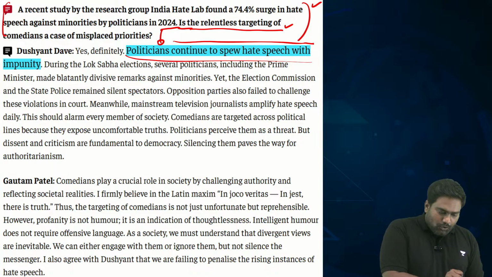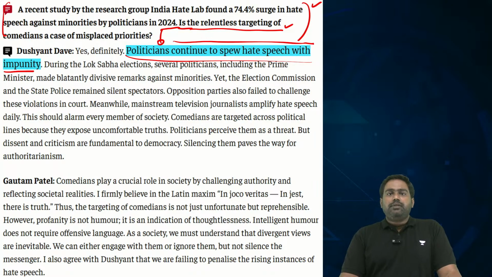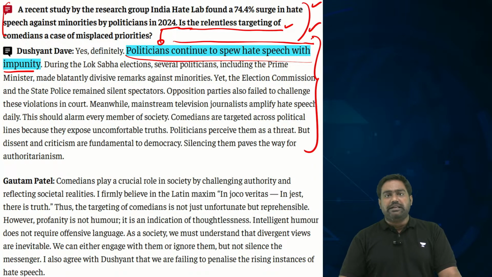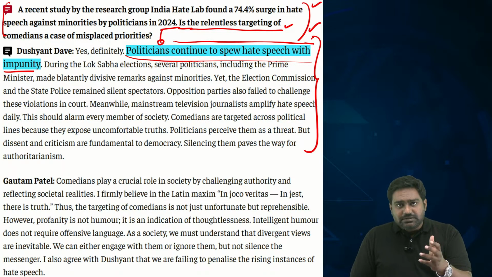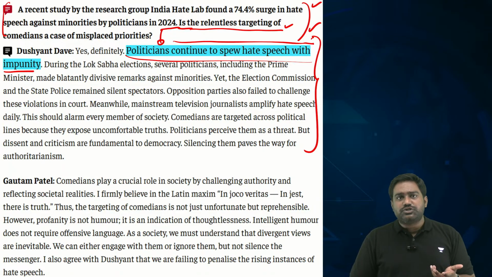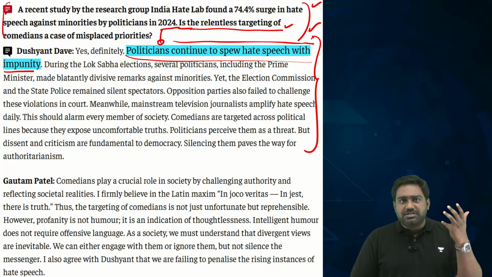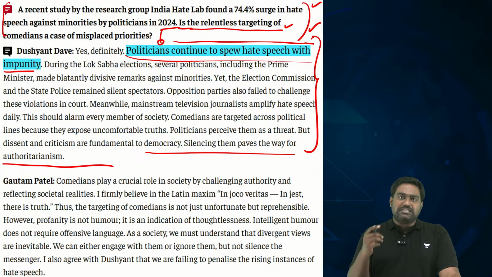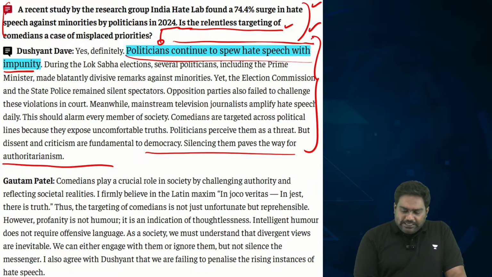Now, if you want to ban obscenity, what about our politicians and leaders who keep on delivering hate speech after hate speech? Isn't this a threat to public order? Isn't it dividing our society? We have many top politicians, leaders and political parties promoting communal, social, ethnic divisions, caste-based divisions, especially during the time of elections. Nobody takes action against this.